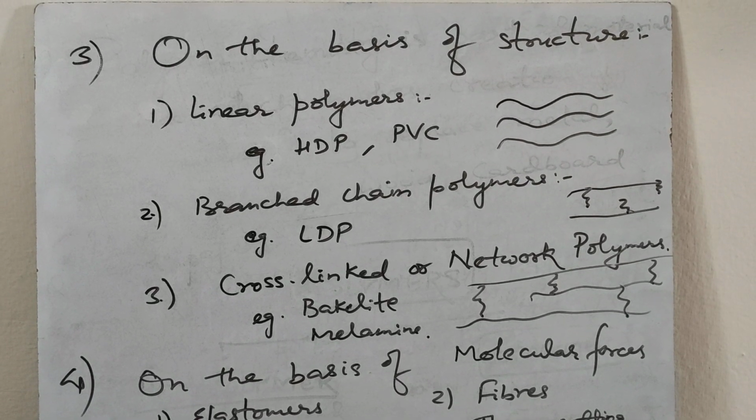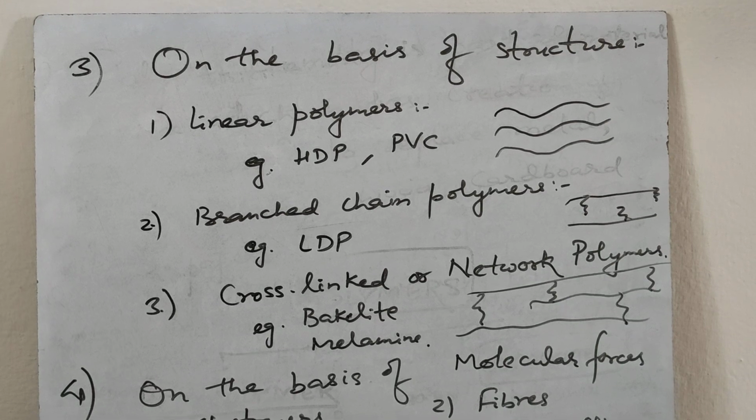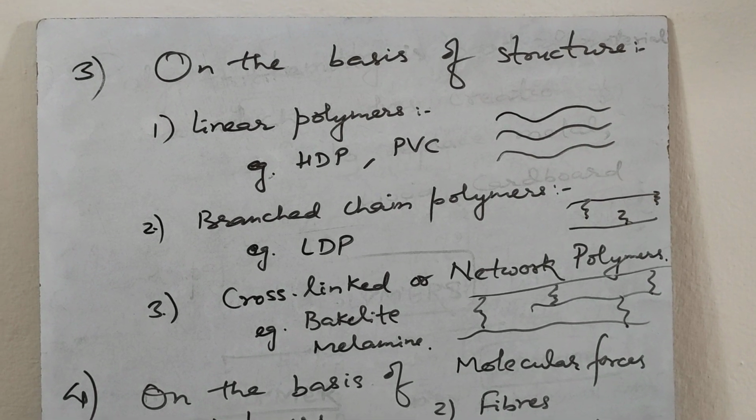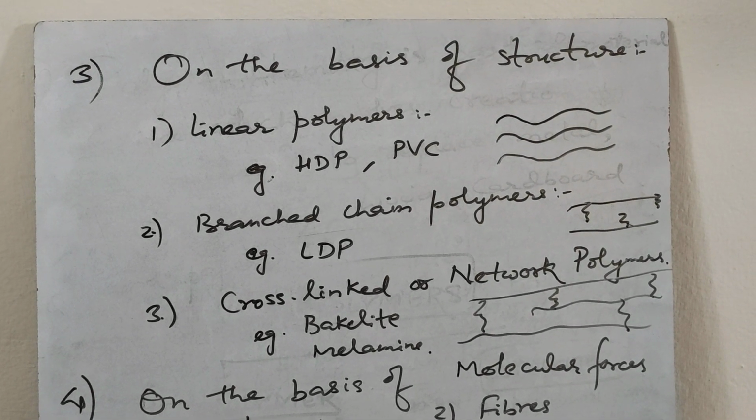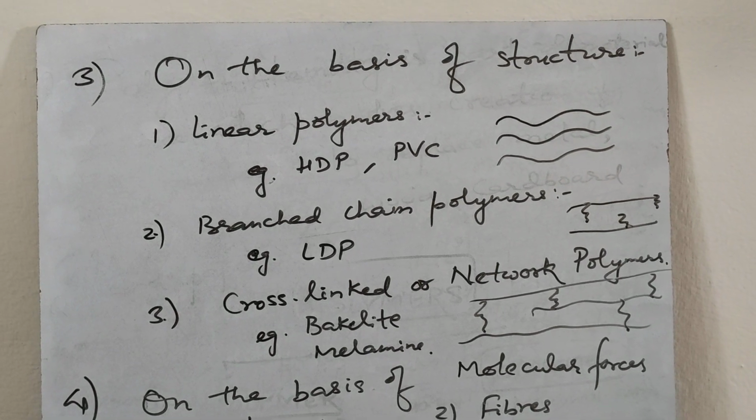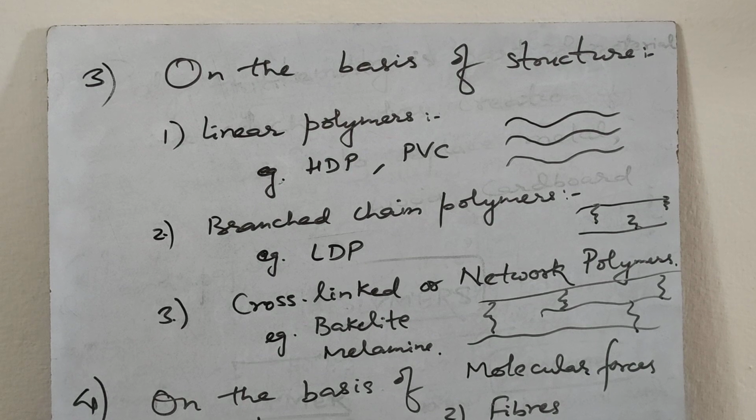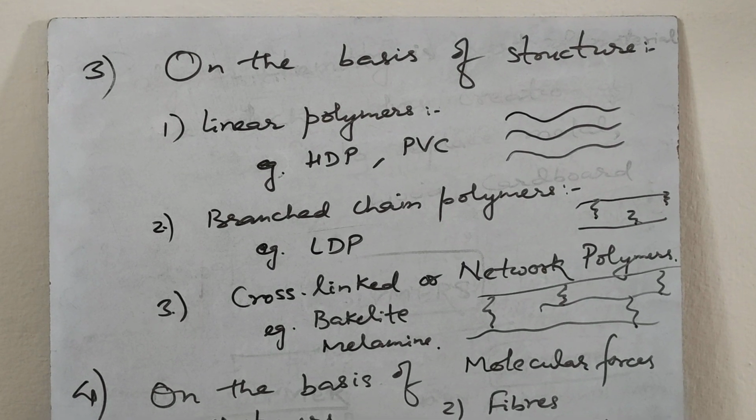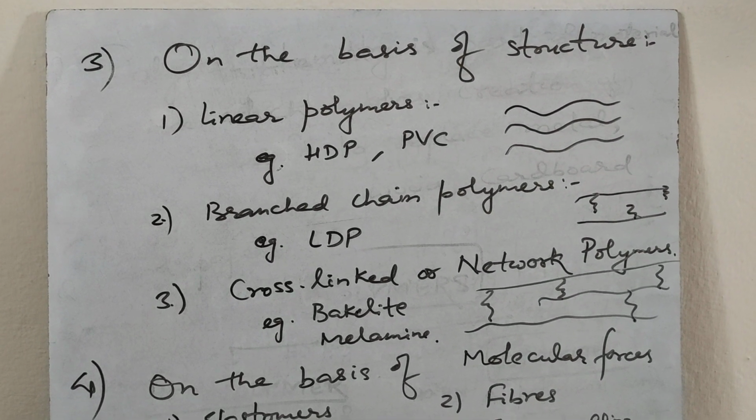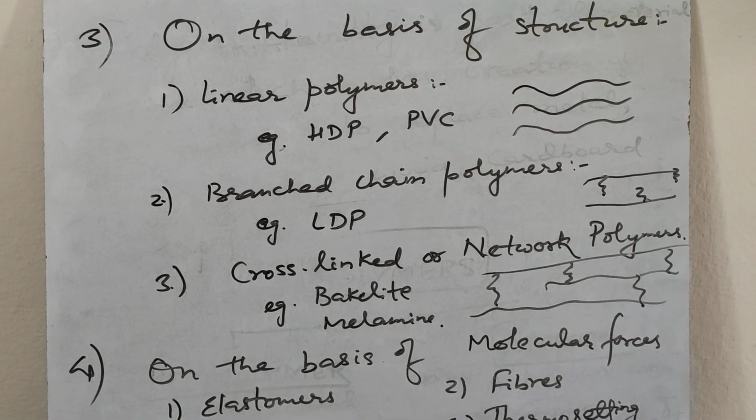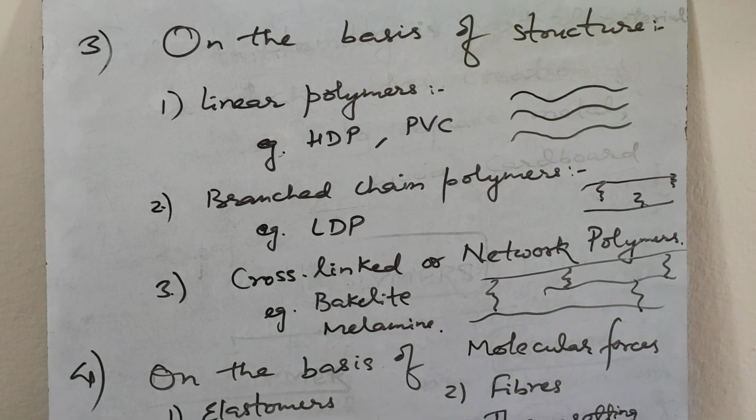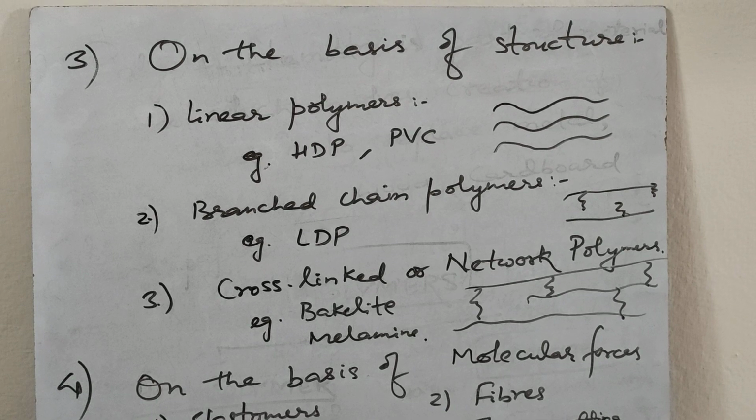On the basis of structures, polymers are of following types. Linear polymers. Example, high density polythene and polyvinyl chloride. These polymers have long and straight chains. Branch chain polymer. Example, low density polythene. This polymer contains linear chains having some branches.